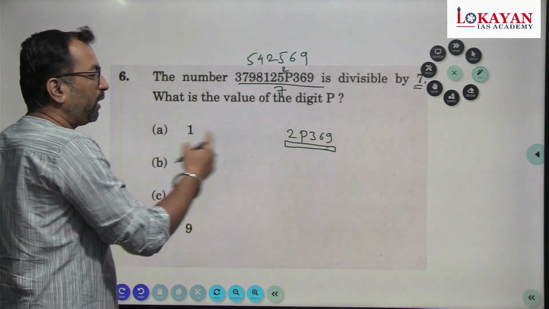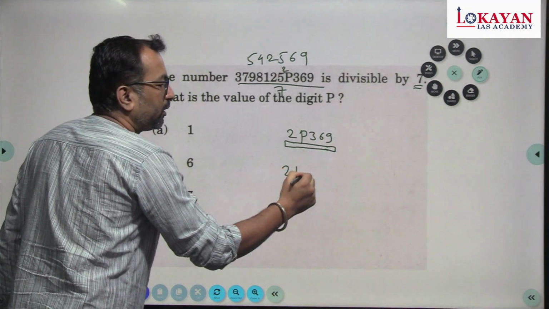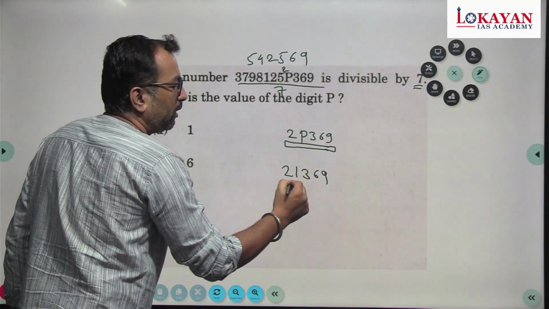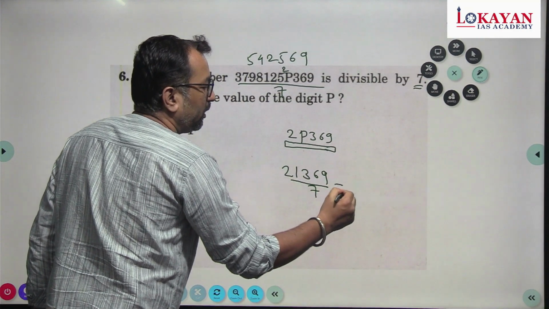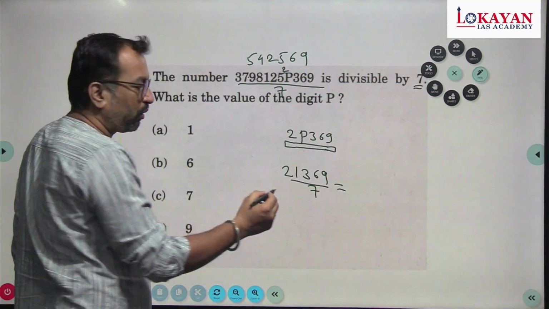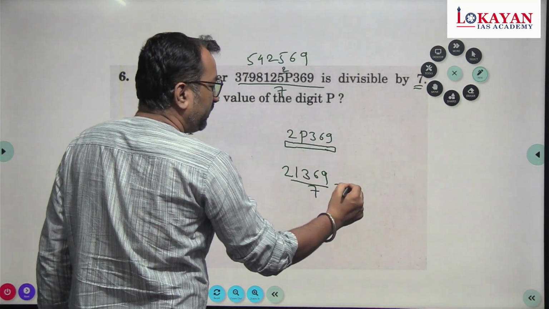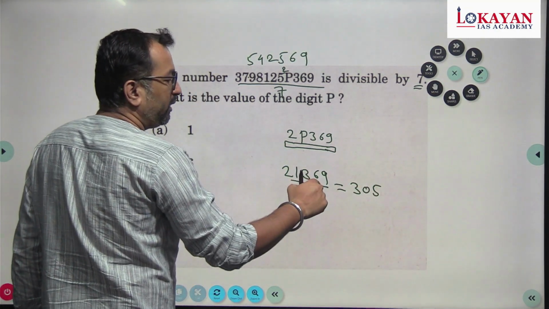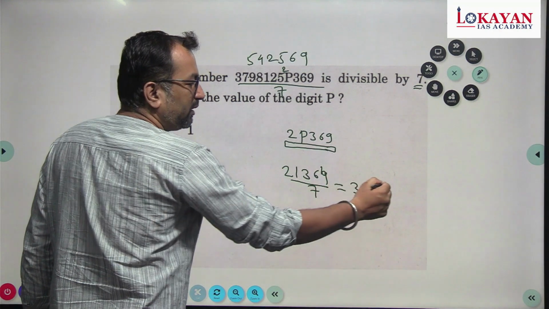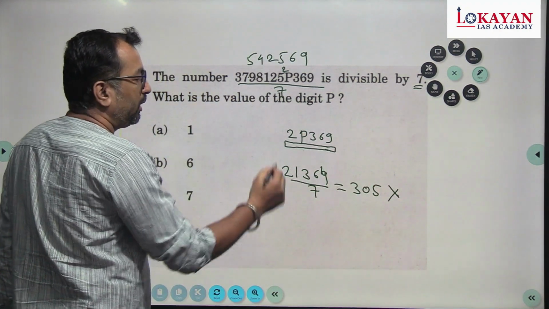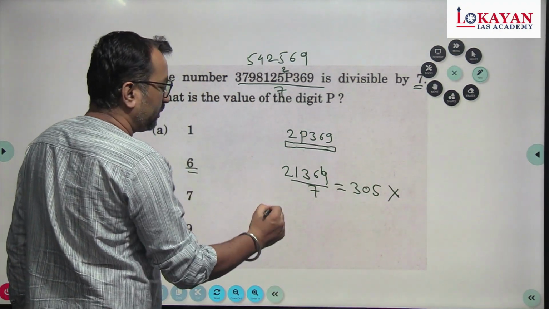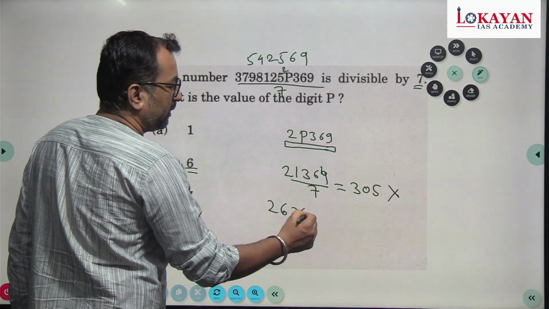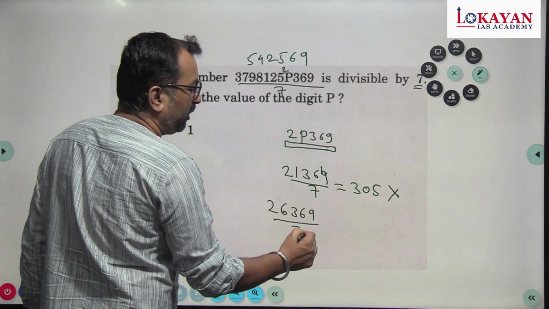Now when I put 1 instead of P, this number becomes 21369, and then I'll divide it by 7. Let's check whether it is divisible or not. 7 3s are 21, 0, 7 5s are 35, 1 is the carry, it becomes 19, so it is not divisible.